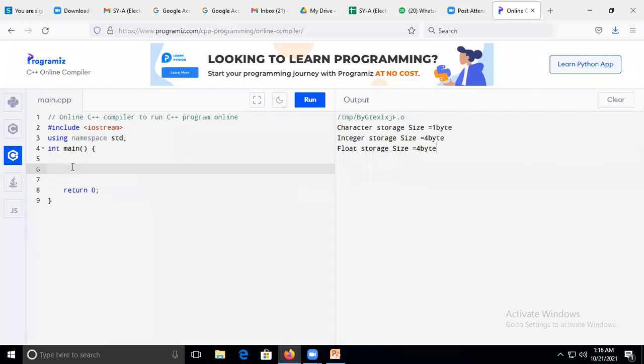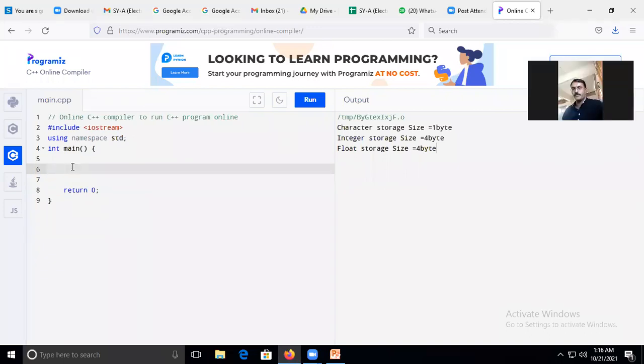Okay, now who will tell me how to define, how to declare a variable? Yes, anyone? I need to have a data type. So for that, I have integer, character, float, double. Right? Yes.